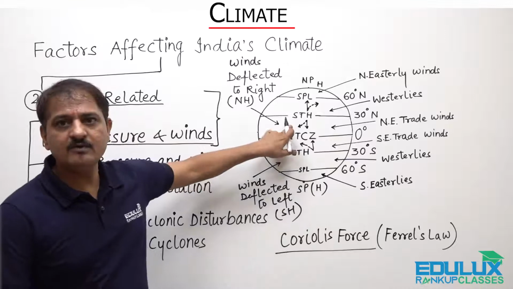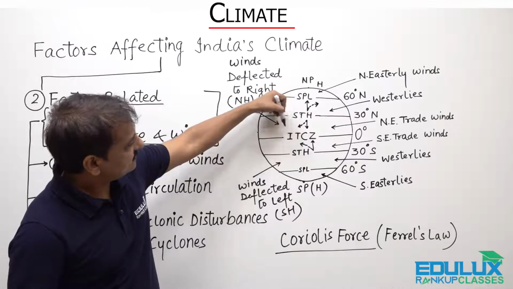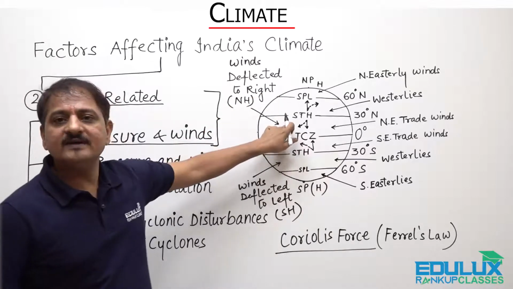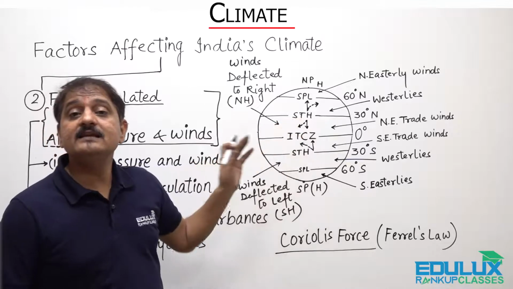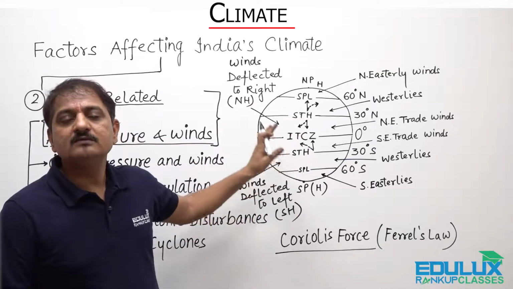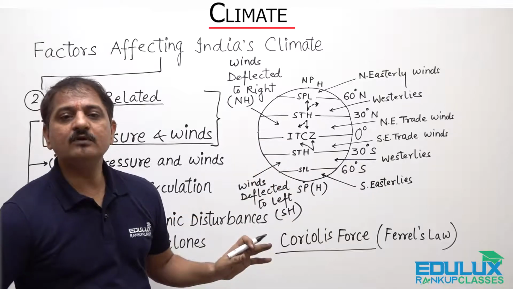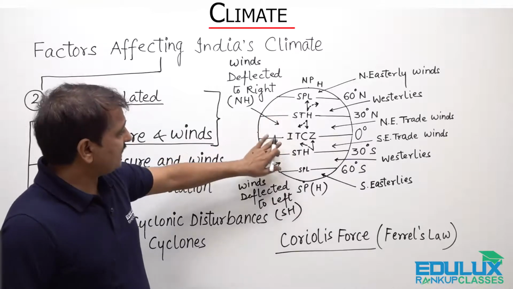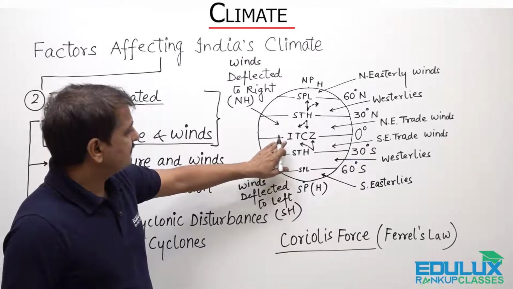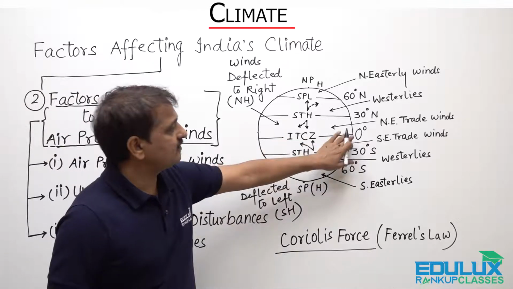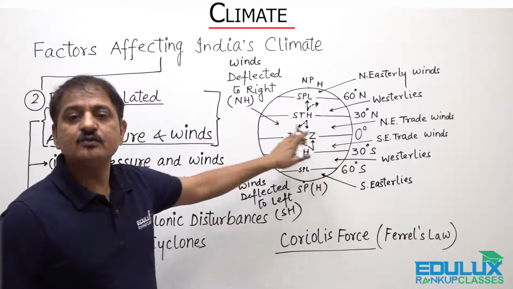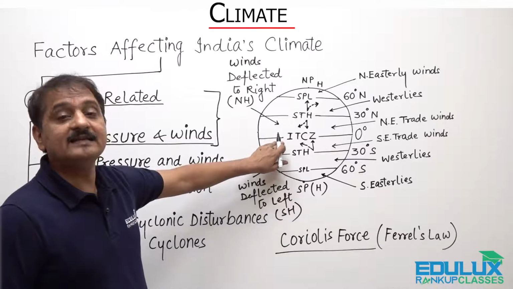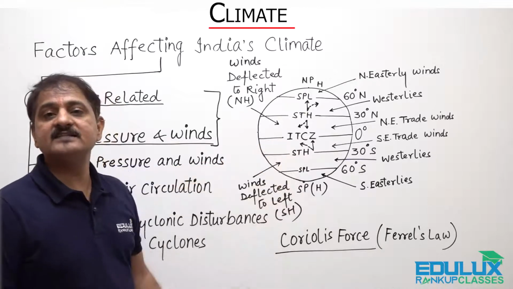You can see here I have made the direction of the winds also, and since they move over the land, they carry less moisture with them, and so they bring less rainfall or no rainfall, right? But towards the equatorial low, this is the equatorial low, 0 degree refers to the equator, and at the equator we have the low pressure area, right? That is ITCZ, the Intertropical Convergence Zone.